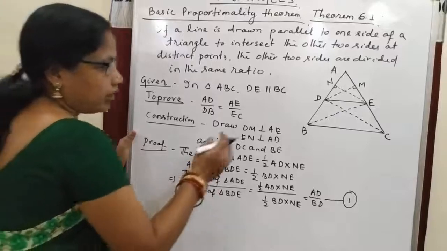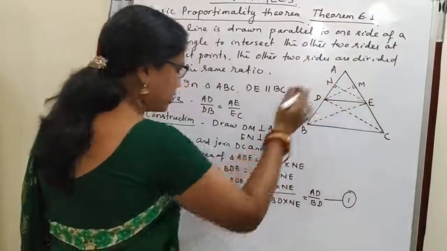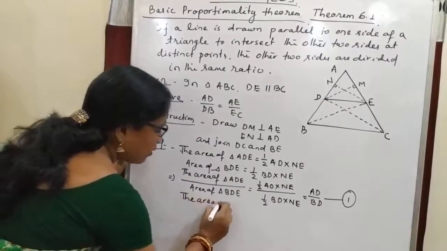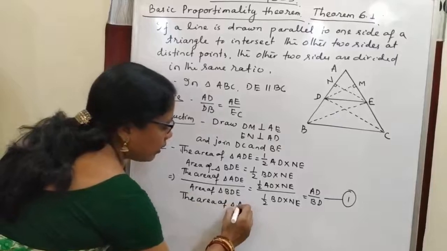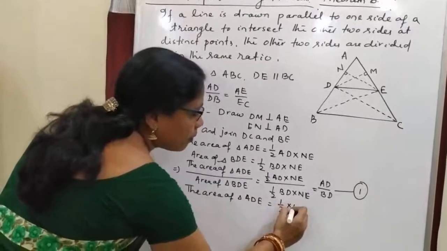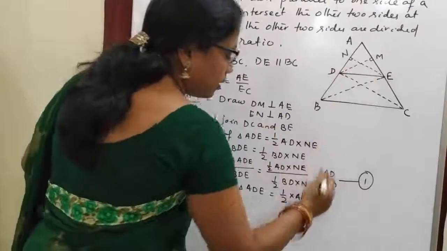Again, if we find the area of triangle ADE by taking AE as base, the area of triangle ADE is equal to half multiplied with AE and altitude is DM.